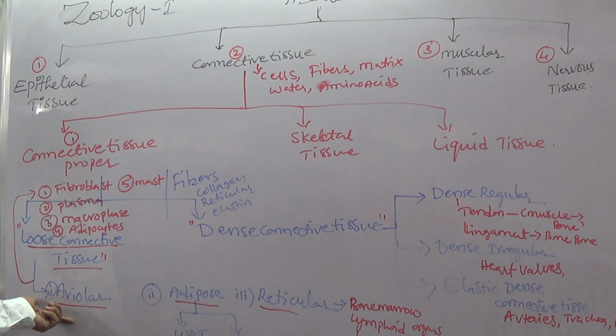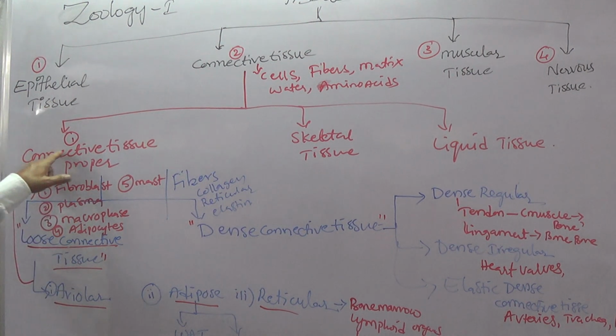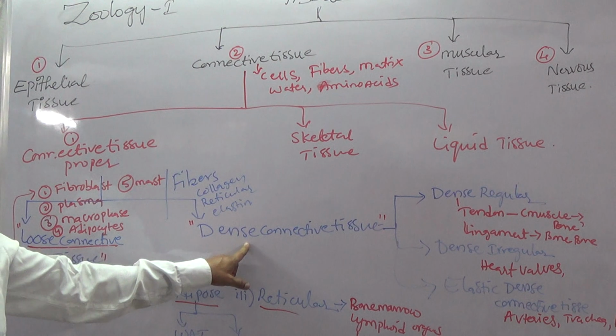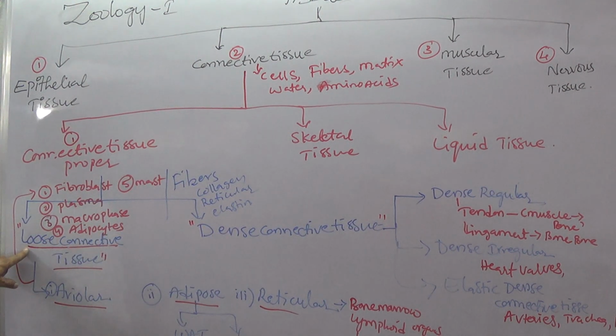These three belong to loose connective tissue.